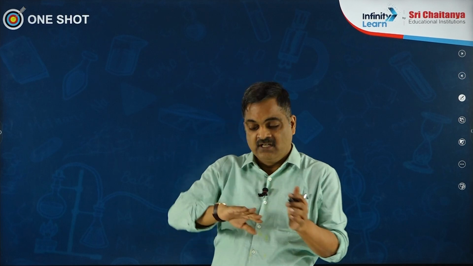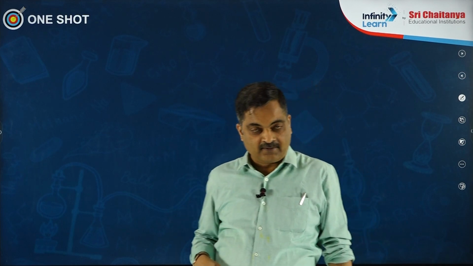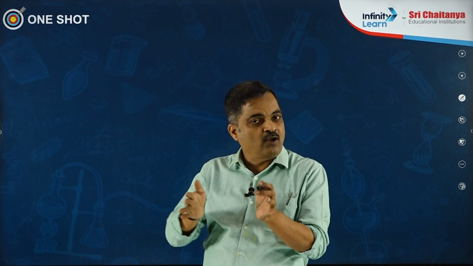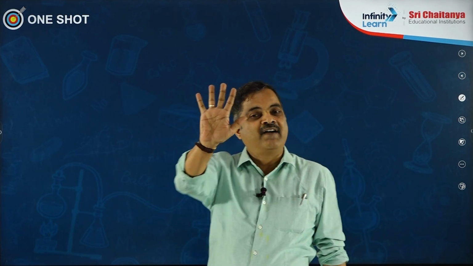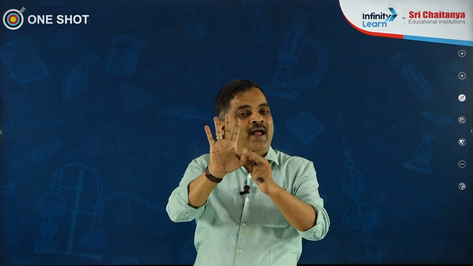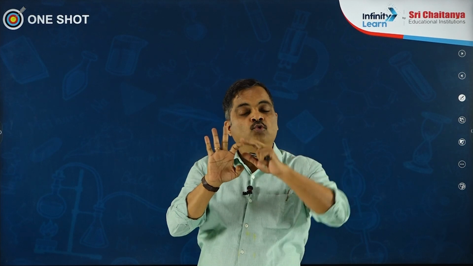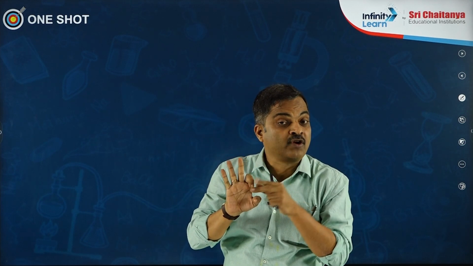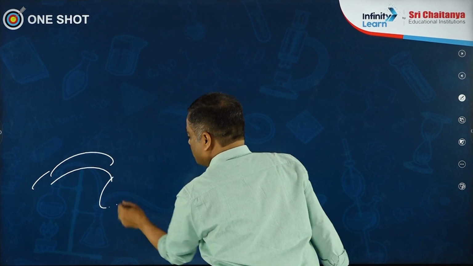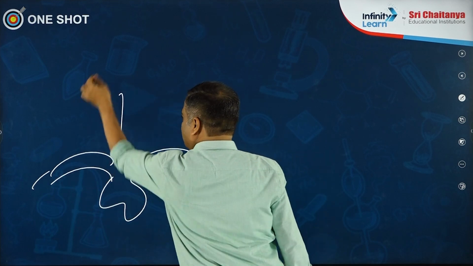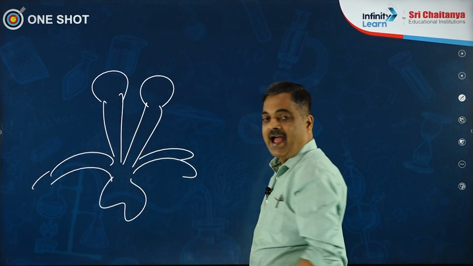Now we have got the next important unit called fungi. And in fungi, children, without wasting any time, we are going to start with Phycomycetes. I want to tell you 5 points about Phycomycetes. 1, they are mostly aquatic. 2, they are unicellular and multinucleate. Remember, if you take for example Rhizopus, it is unicellular and multinucleate.